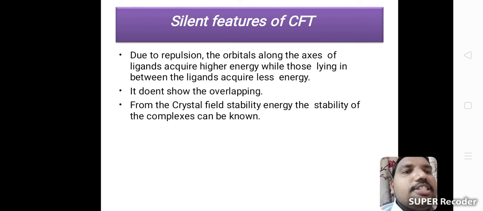This high energy and less energy are important. Along the axis, orbitals acquire higher energy. Between the axis, orbitals acquire less energy. Next one, it does not show the overlapping.